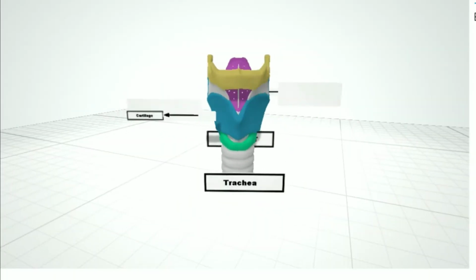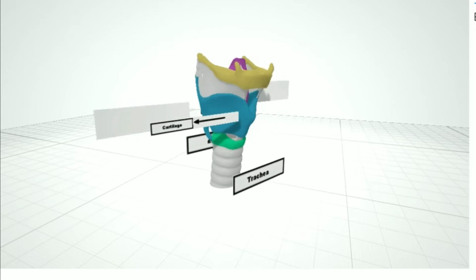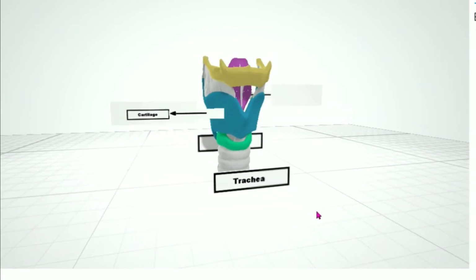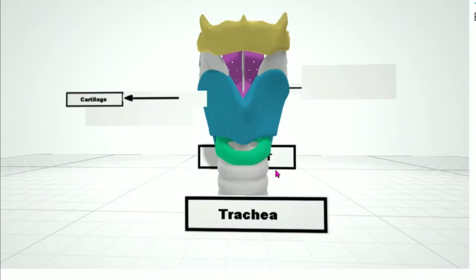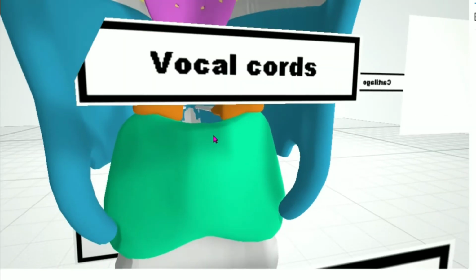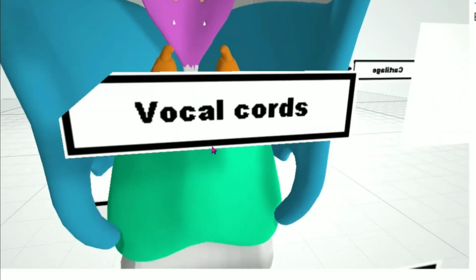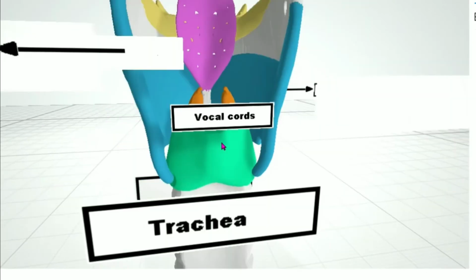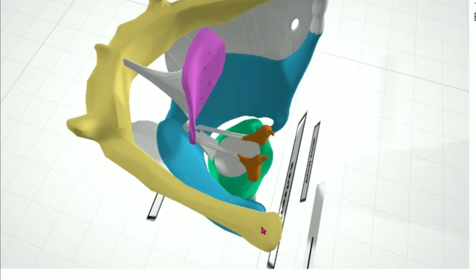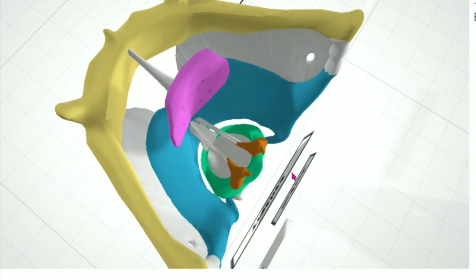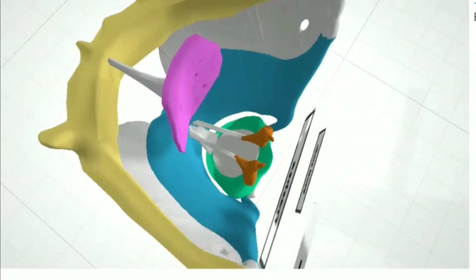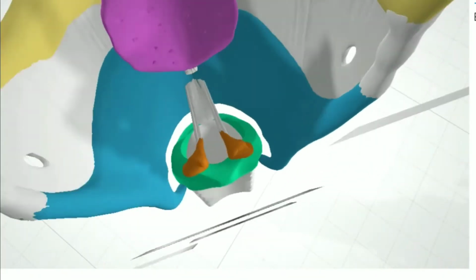Look at this 3D model of the larynx. Where is the larynx located? The larynx is located at the upper end of the trachea. The larynx has a pair of ligaments called vocal cords. The vocal cords are stretched across the larynx. It has a slit through which the air travels. When a person speaks, the air from the lungs is pushed upwards to the larynx through the trachea.